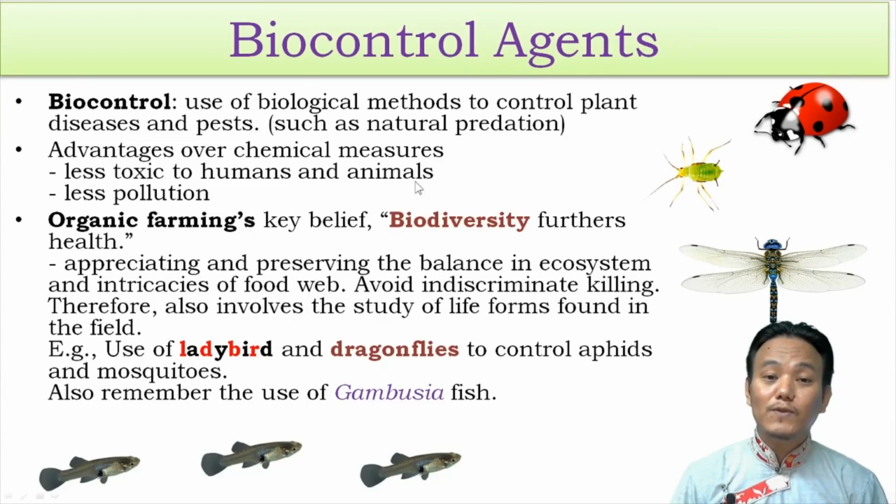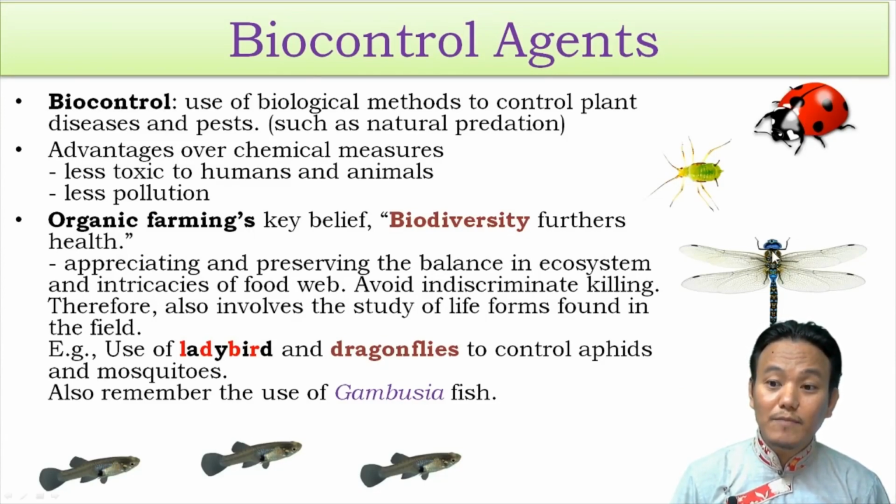Some common examples of biocontrol agents are dragonflies and ladybirds. Ladybirds and dragonflies are predatory insects, right? They feed upon other insects. For example, ladybirds feed upon another insect called aphids, and aphids are well-known plant pests. They cause significant damage to different plants. If you have an aphid infestation problem in your garden or in your agricultural field, you can introduce ladybirds. Ladybirds are natural predators of aphids. They feed upon aphids and control the aphid population, thereby solving your aphid infestation problem.